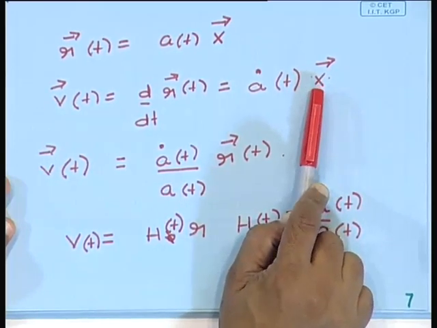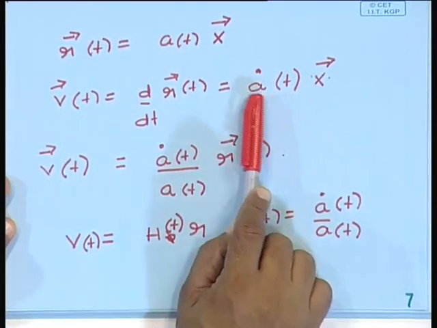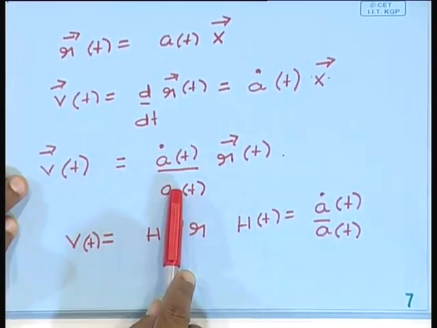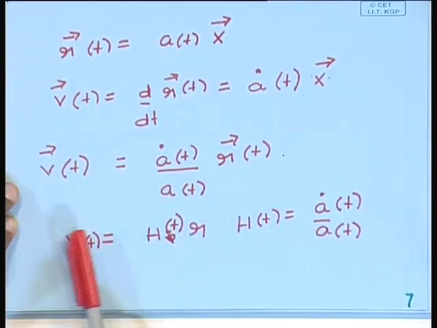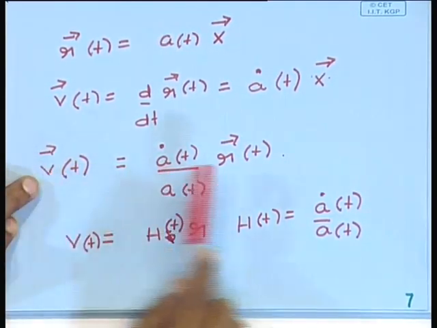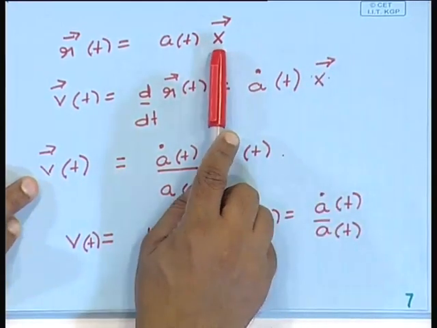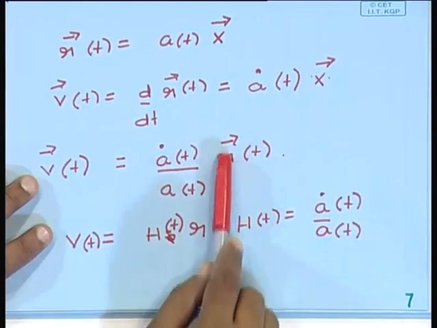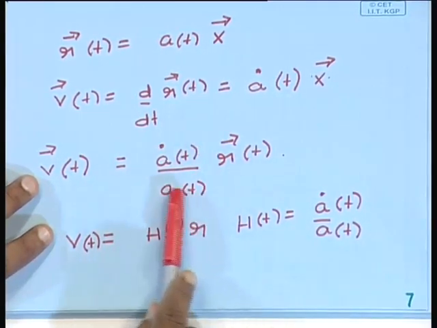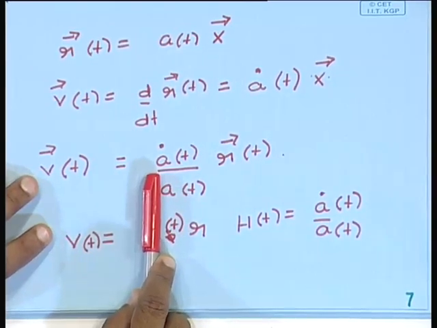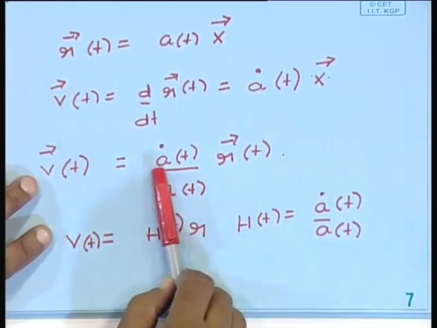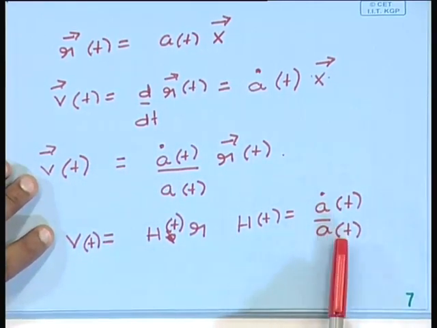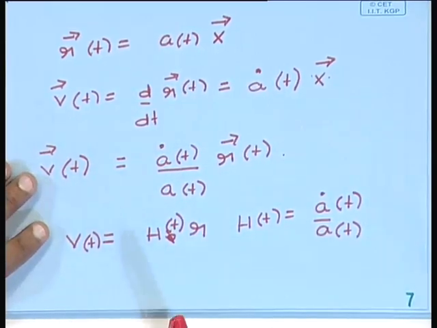So what you have is the derivative of the scale factor times its comoving coordinate, and you can write this as a dot by a times r, which is exactly Hubble's law. Every galaxy sitting at a fixed comoving coordinate is moving away with a speed proportional to its distance, and this constant of proportionality we had called the Hubble parameter. You can identify H of t as a dot by a, evaluated at the instant in which you are interested.